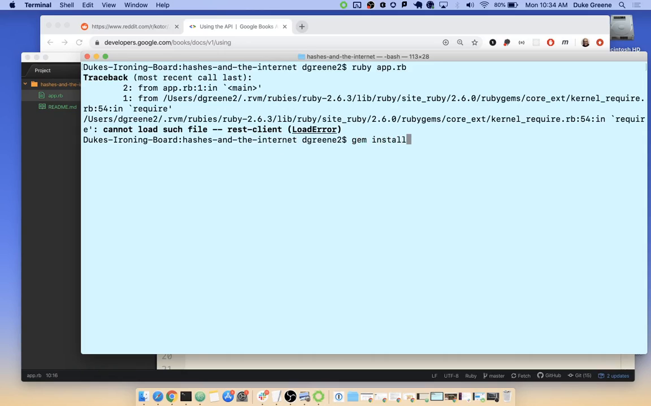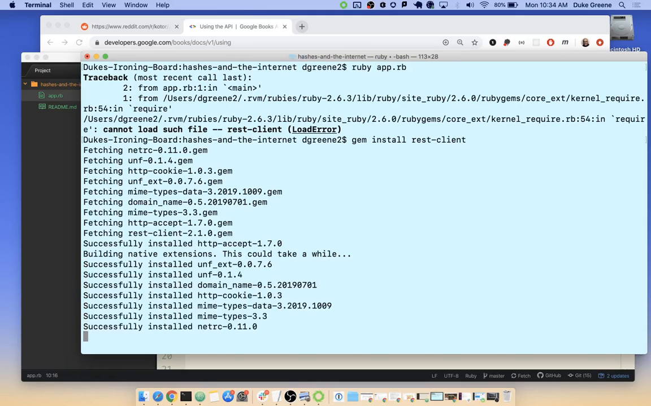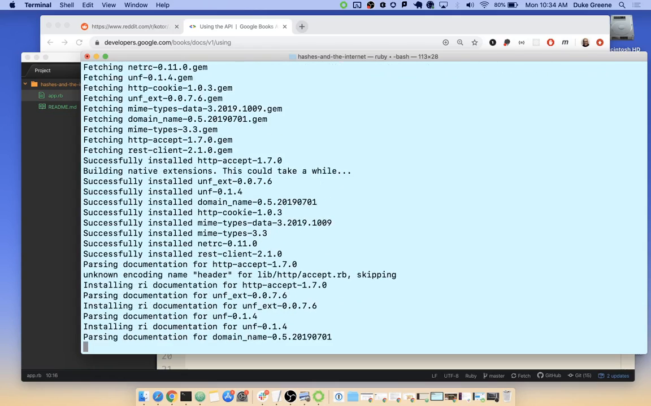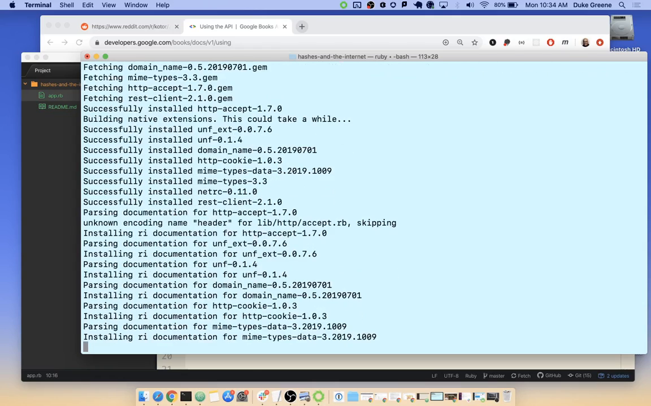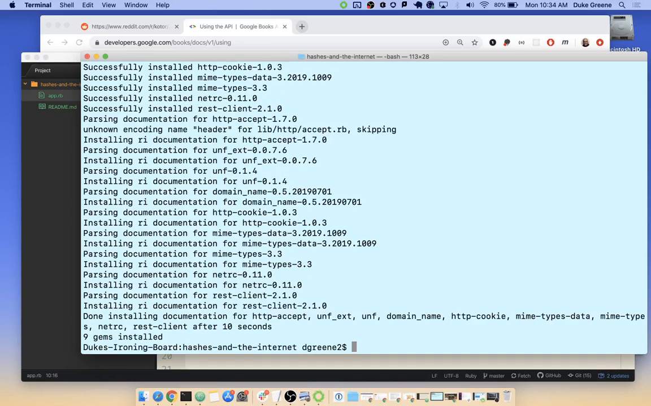Gem install rest-client. It might be that this version of Ruby that I'm using didn't have the gem installed yet. That's an important step, right? I need to have the gem code installed on my computer in order for that require statement to work. Ruby is smart enough to know where all of that version of Ruby's gems are stored. So when you say require, it goes rummaging through the right folders, but we have to put them in the folders first.